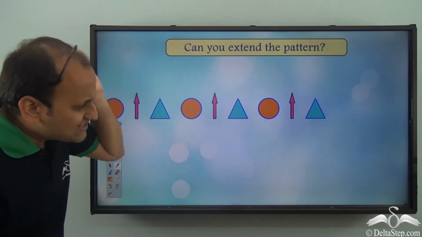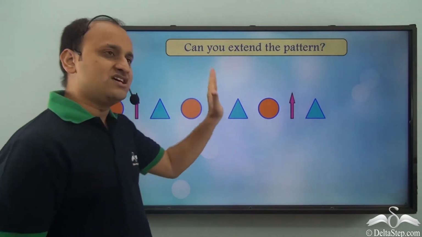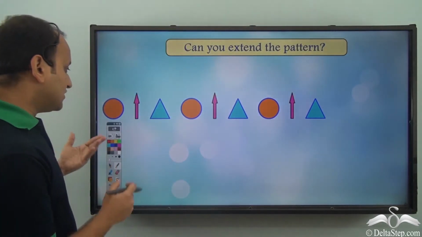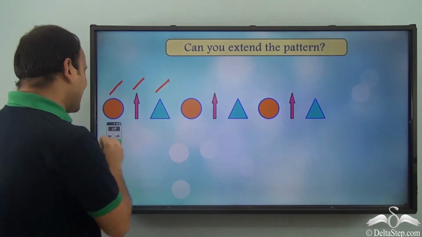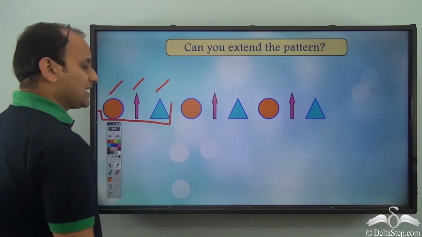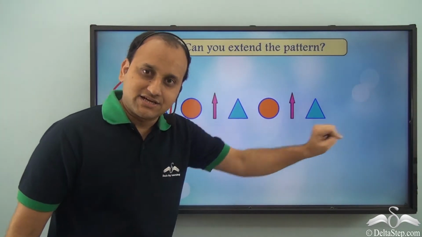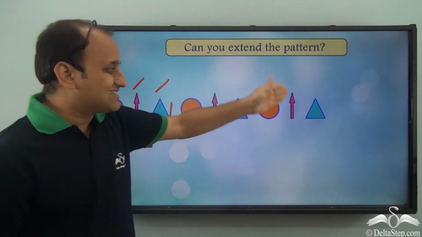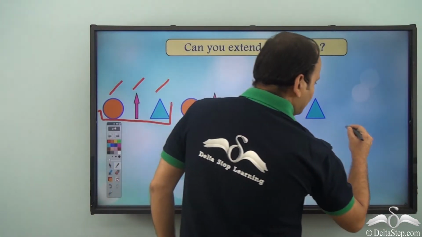Now can you extend this pattern? So we know that this pattern is following a rule. So the rule is that this and this design together make up one unit, and this unit has to repeat. So if we want to extend this pattern, what do we need to place here?